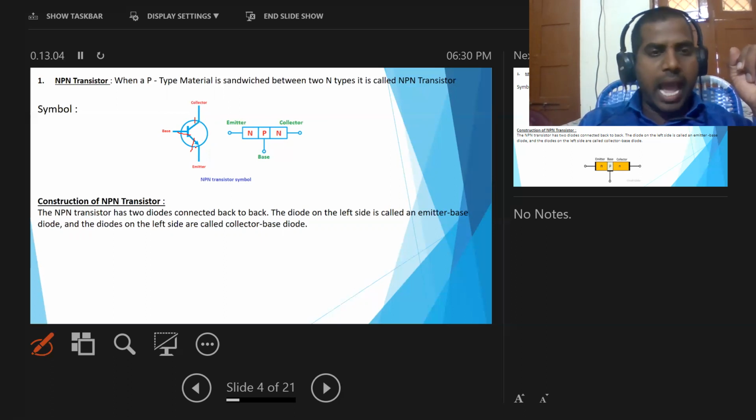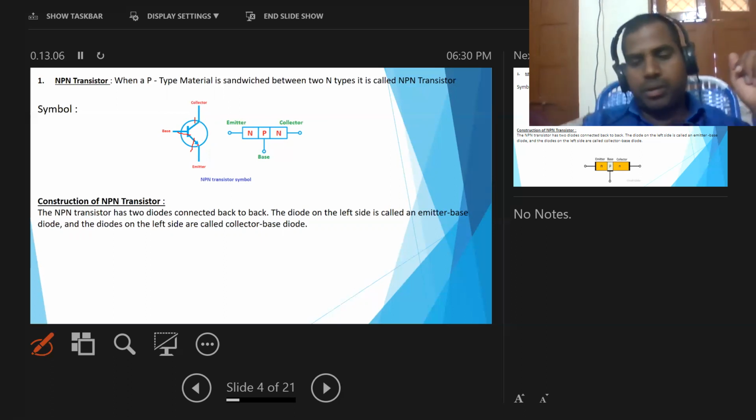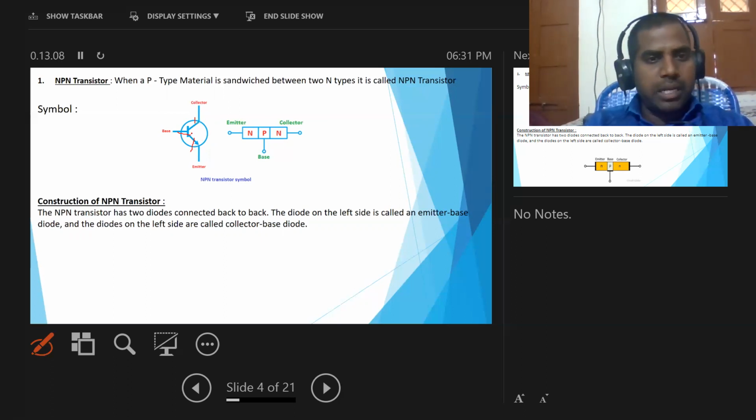The arrow mark represents the emitter. The arrow mark line always represents the emitter. In between these two lines there is a thin line, that is the base, and the remaining part is the collector. This is the symbol of the NPN transistor.